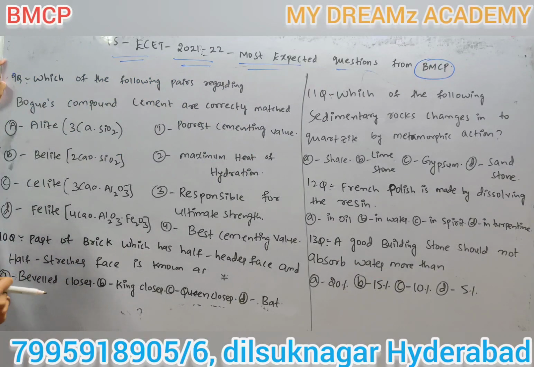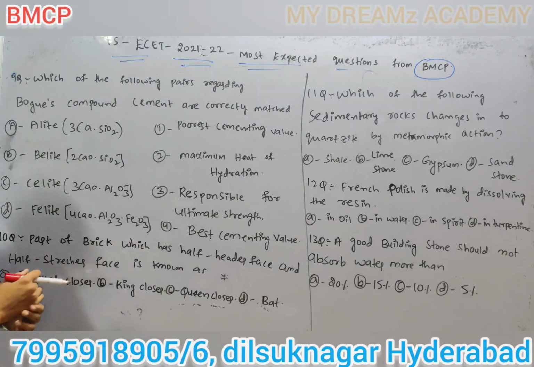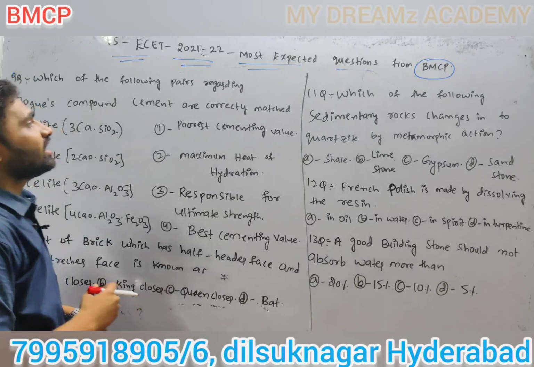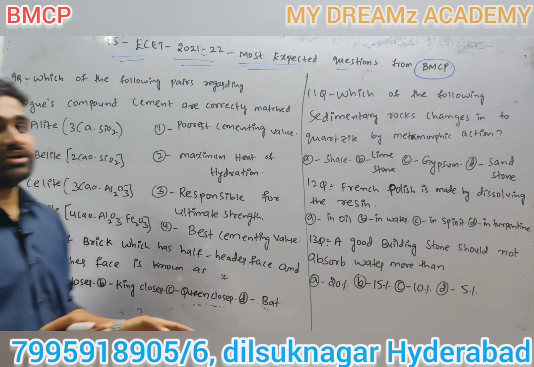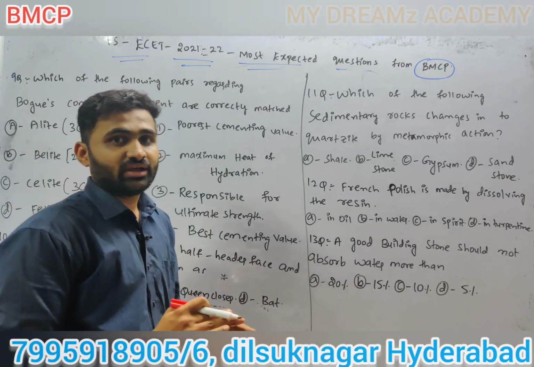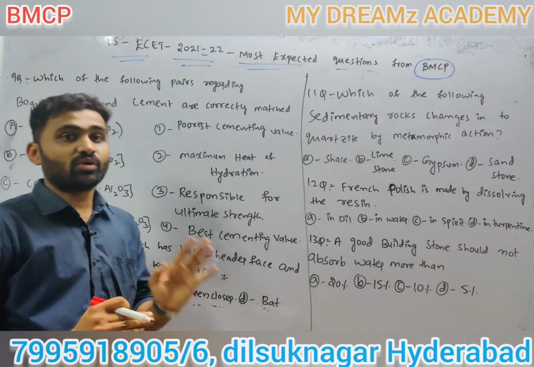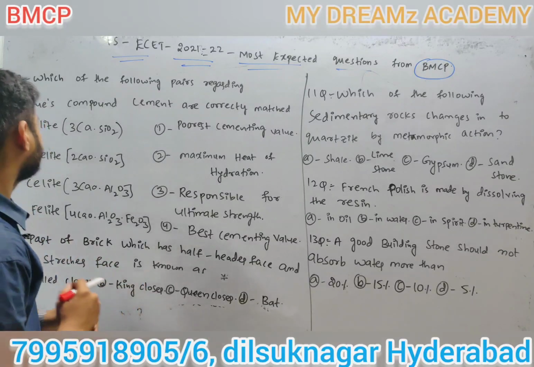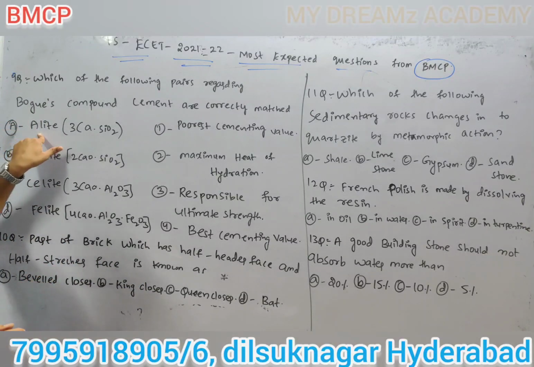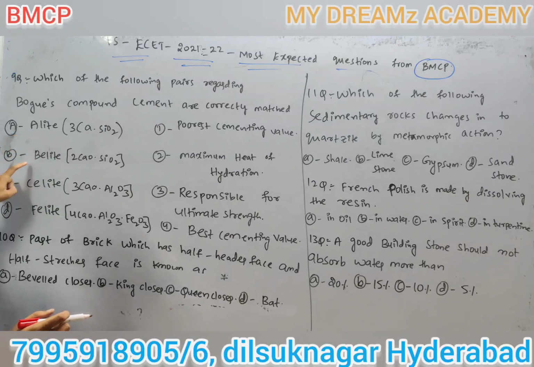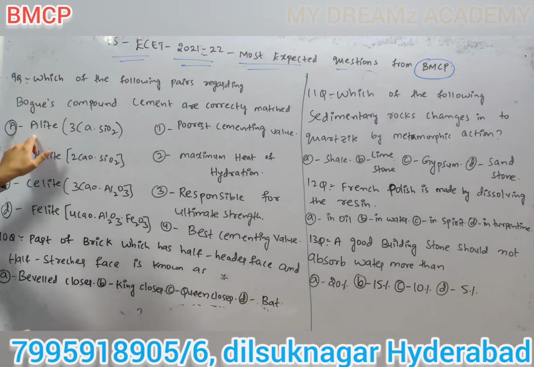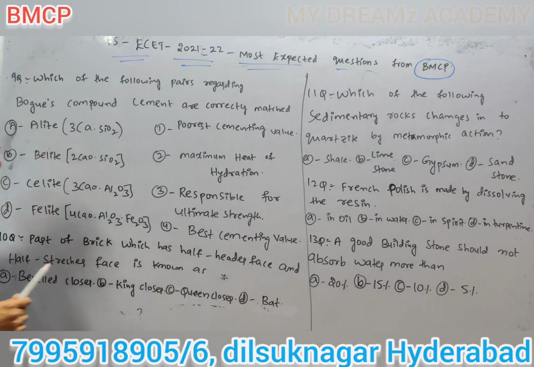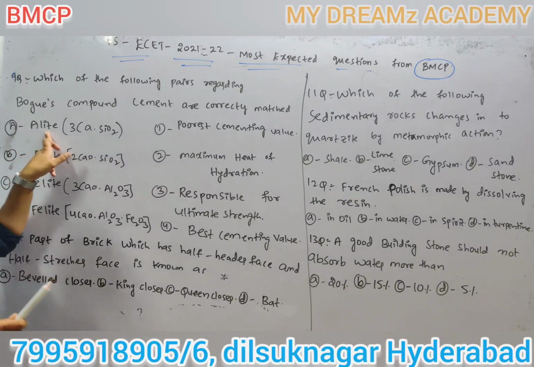Next, coming to the ninth question, which of the following pairs regarding bogus compounds of cement are correctly matched? So very important question. Chemical composition of cement, chemical composition of brick, and next, bogus compounds. Bogus compounds are also a very important question. You will get 1 mark.